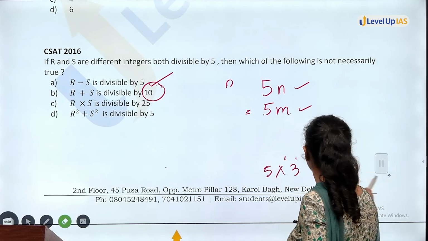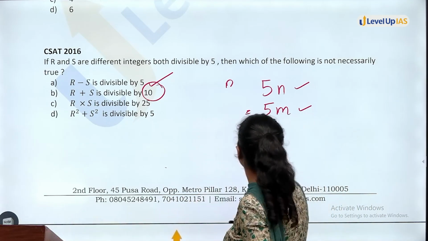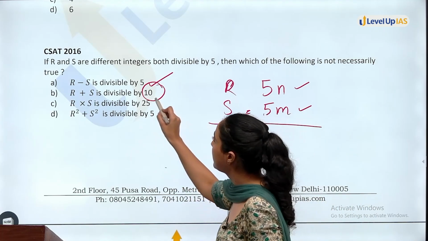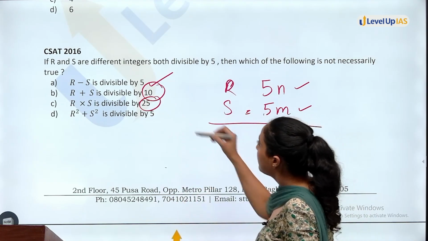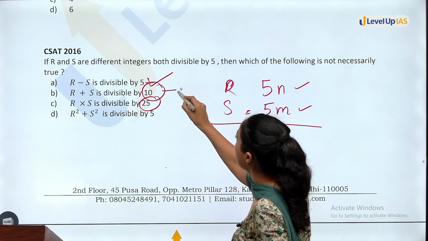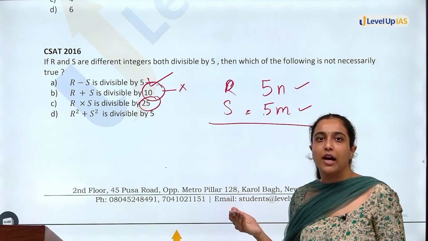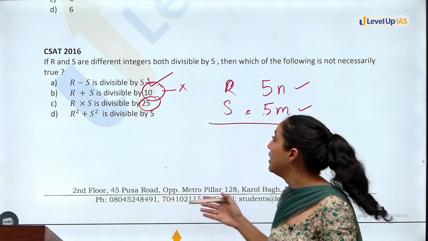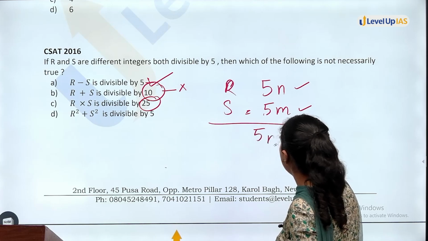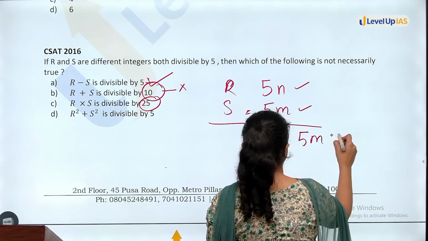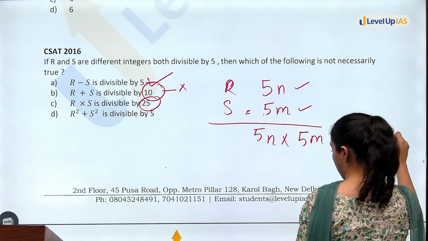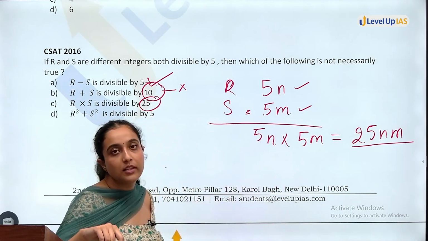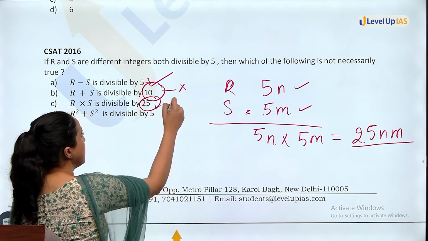Let's see the third option, whether it is possible or not. In third one, it says R multiply S is divisible by 25. This is true for 1. For second, this is not true. You can simply mark that B is your answer, but we will still check other options so that you know the concept. R multiply S is what? 5n multiply 5m. This will be what? 25nm. Okay, 25nm. Now you can see that yes, it is divisible by 25. So C will be correct.